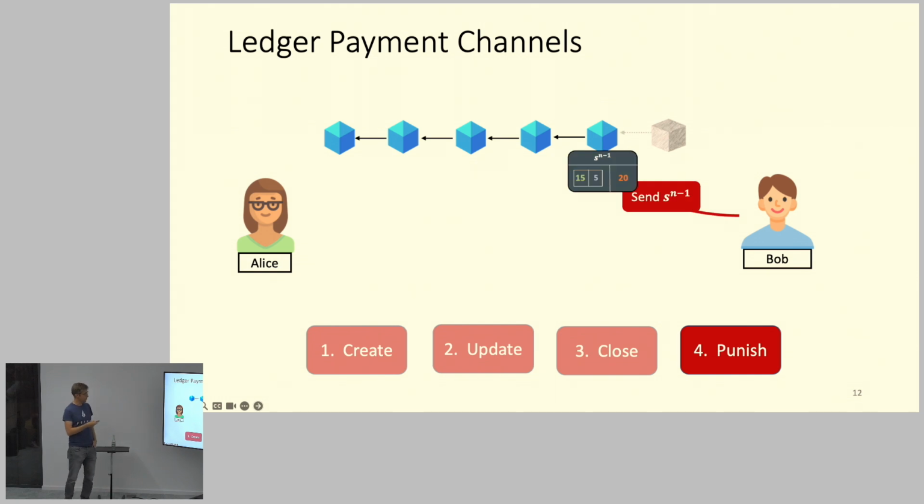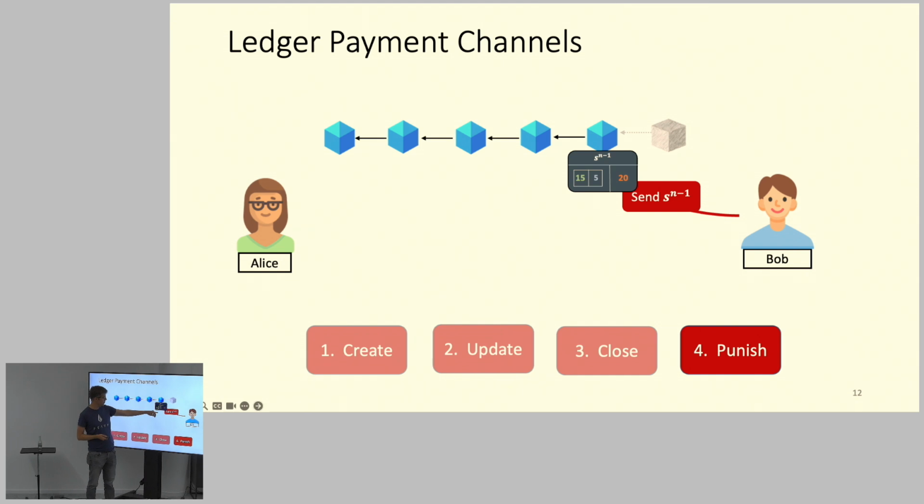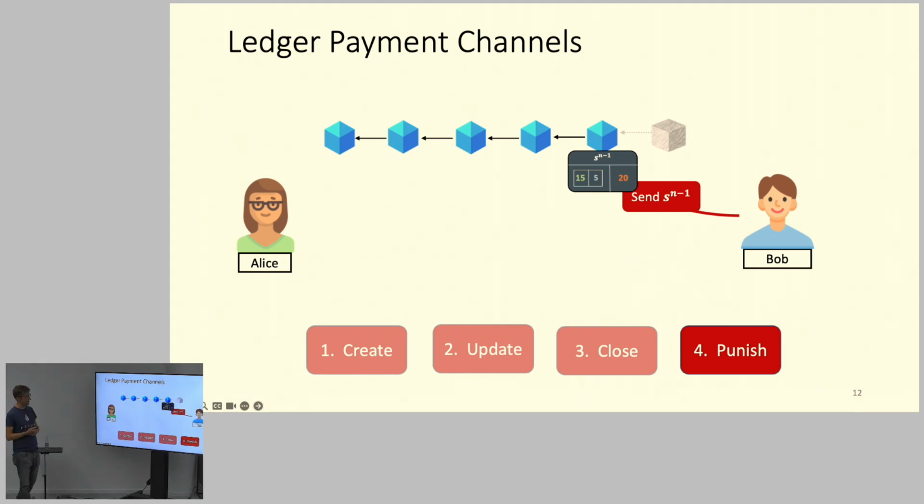So Bob goes to the blockchain and sends the off-chain transaction that he has, this SN-1, to the blockchain. In this transaction, he only lost 5 coins and not 8 coins. So in this case, the last transaction was 18,2, but now he tries to close it with 15,5.